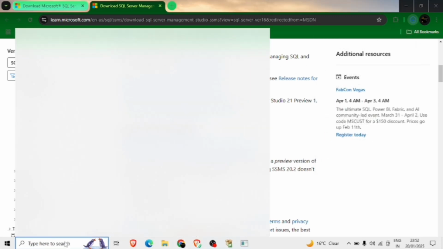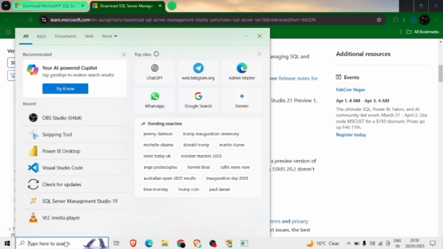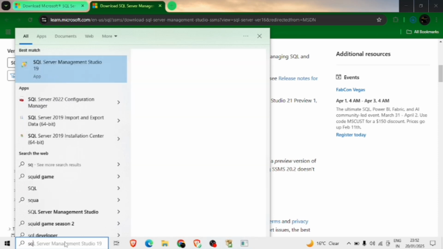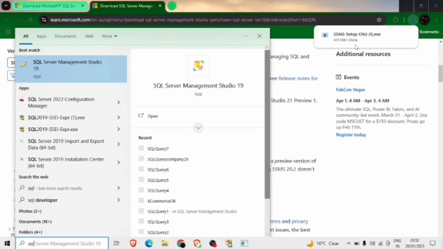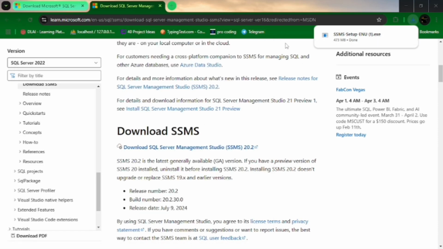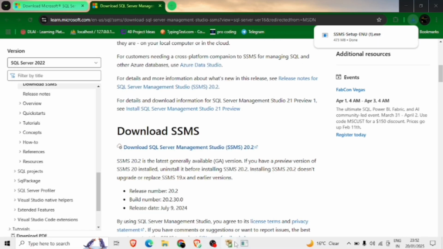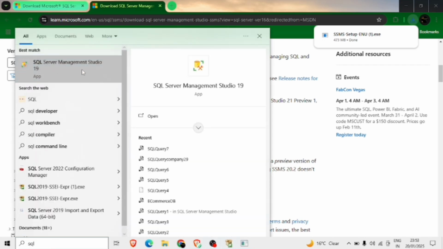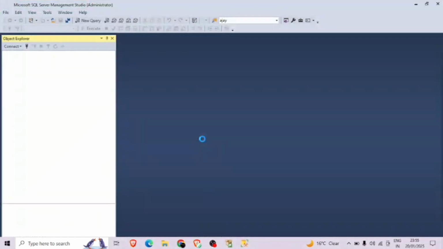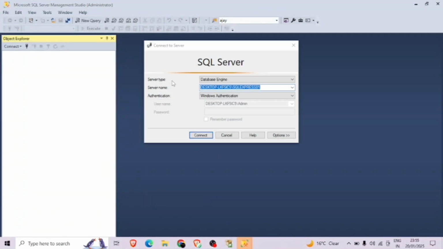Now let's search for it in our system: SQL Server Management Studio 19. It is already downloaded in my system. If you have it downloaded, search for SQL Server and click on it, and it opens in our system.